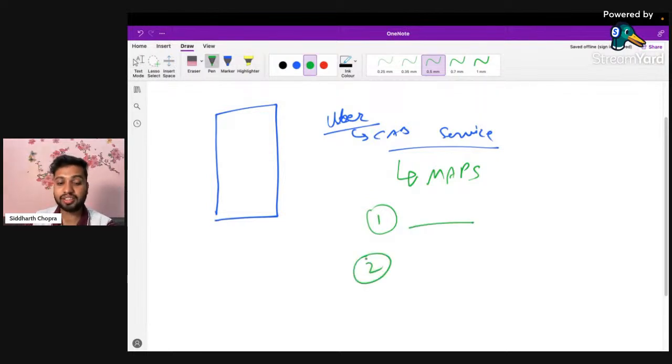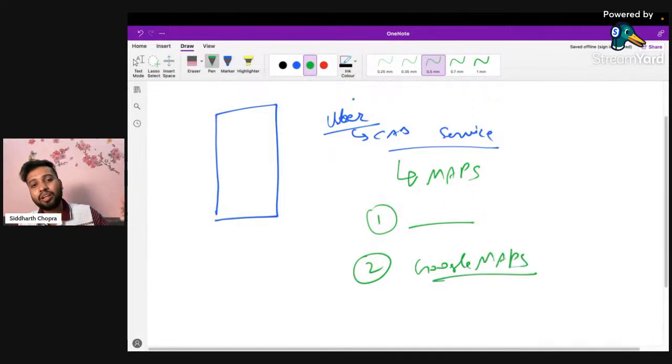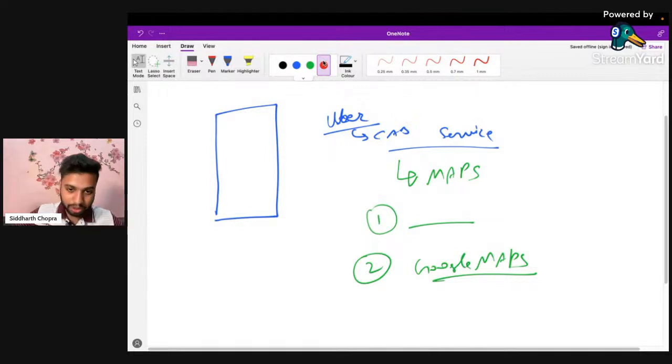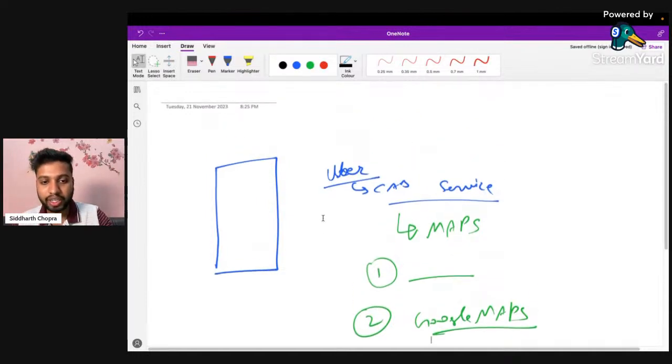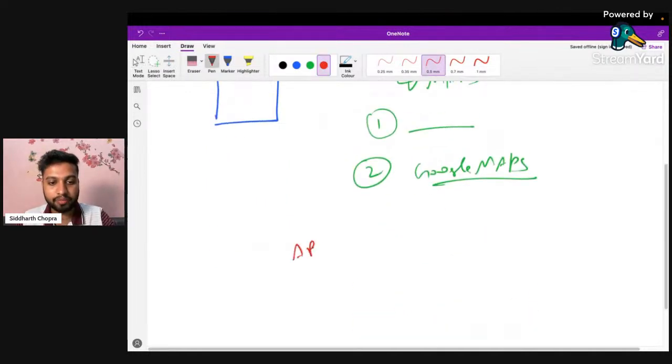The second option is Google, the company which has Google Maps. They have world class maps available, so Uber can just contact the Google Maps company and ask if they can provide their maps in their app. So Google already has world class maps available. What Google will say is, you can come to us and we can provide the maps to you. But how can Google Maps and the Uber app be integrated? For that, there's the concept of API.